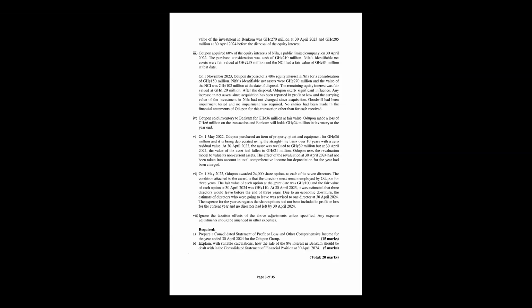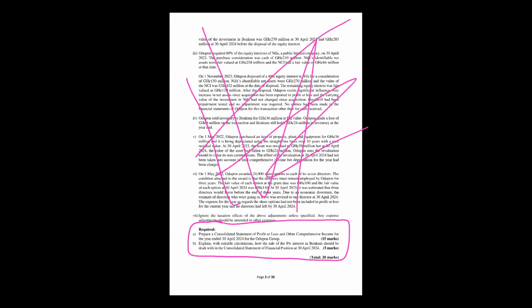If we can solve the question, it is here. So after noticing what is up there, within the 15 minutes, I'm not going to read this. Where I'm going to read is the requirements. That's what: prepare consolidated P&L and OCI for the year ended for DuPont Group. Explain with suitable calculations how the sale of the 8% interest in Bekum should be dealt with, right? So here, is it non-control to control, or control to control? If 8% has been disposed of, how do we treat it? It's a theory, plus 15, making 20 marks.